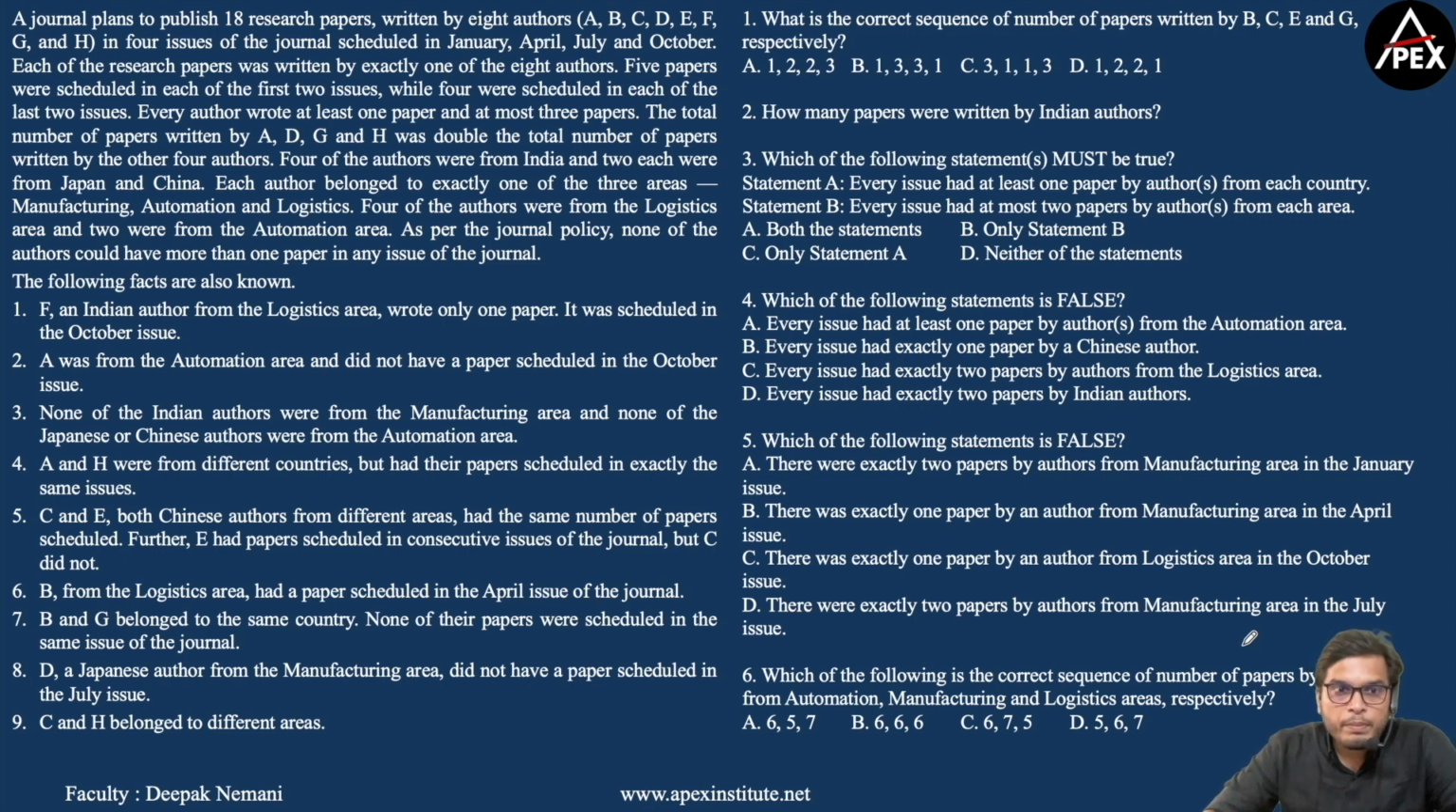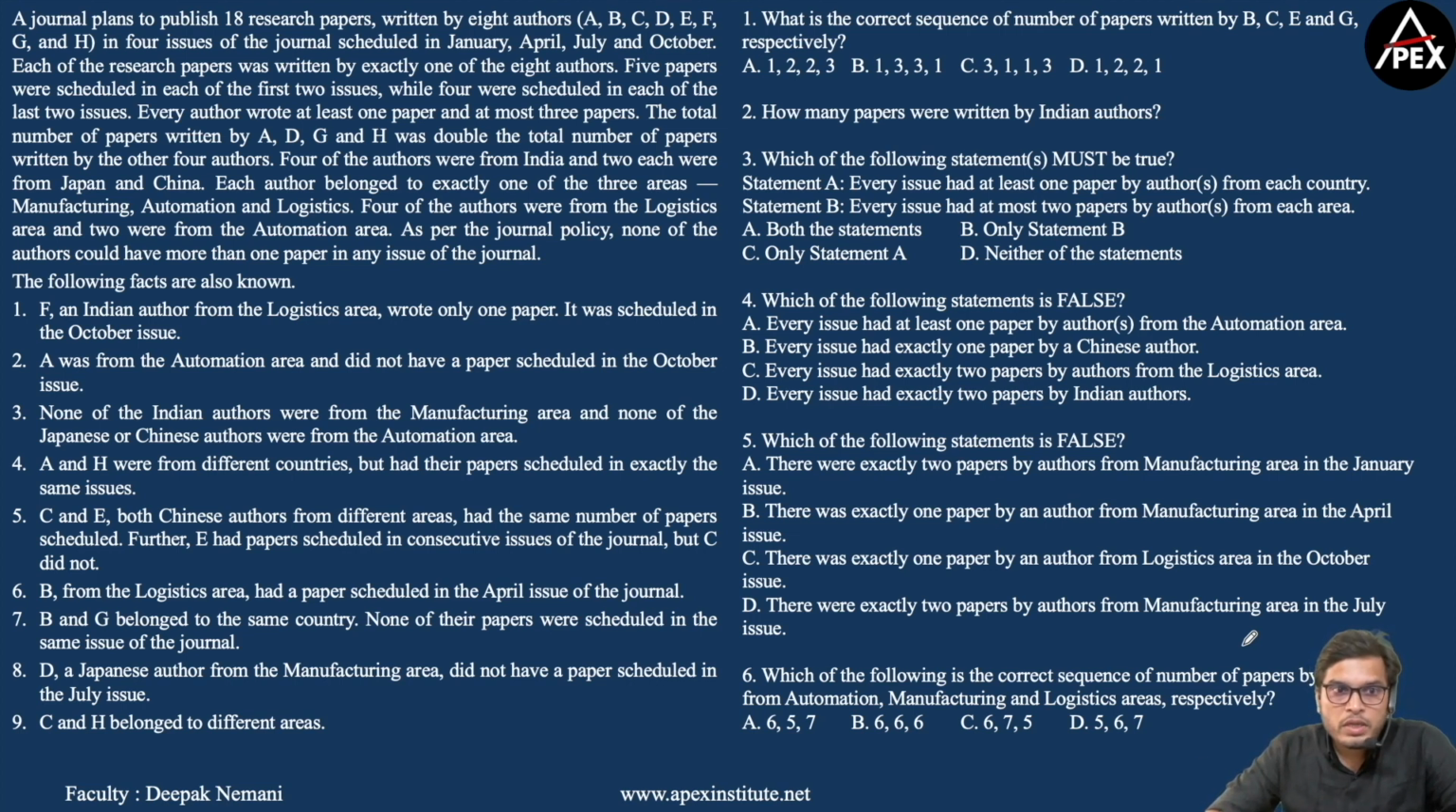The total number of papers written by A, D, G, and H must be double the total number of papers written by the other 4 authors. 4 of the authors were from India and 2 each were from Japan and China. So we have one more parameter being introduced here: the countries they belong to. Each author belonged to exactly one of the 3 areas: manufacturing, automation, and logistics. So one more parameter, the area they belong to. Now 4 of the authors were from the logistics area, 2 were from the automation area, so the remaining 2 will be from manufacturing, obviously.